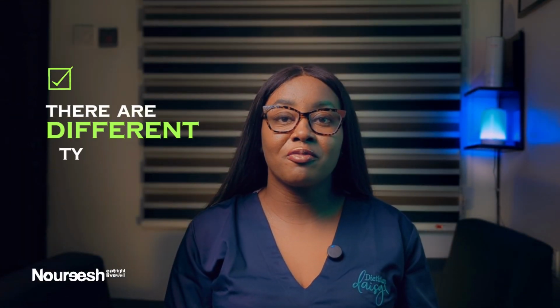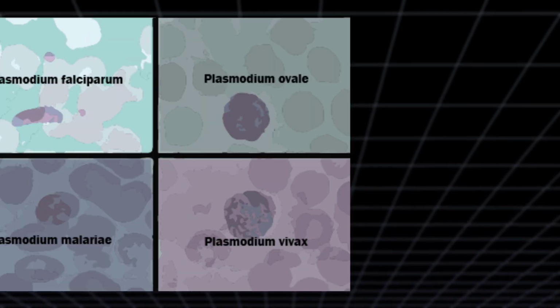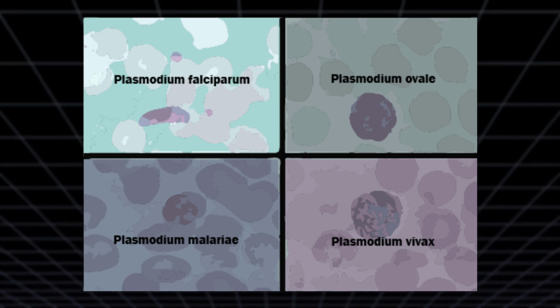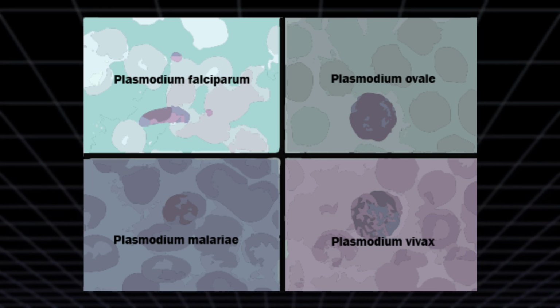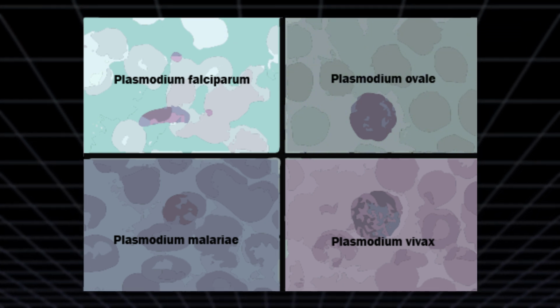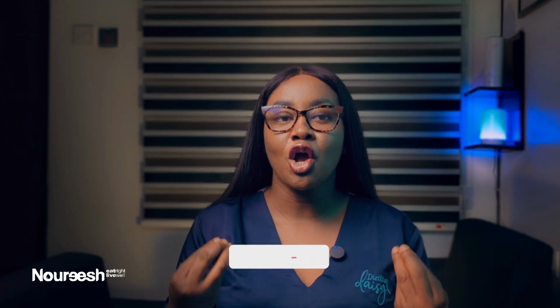There are different types of plasmodium parasites. We have Plasmodium falciparum, which is the most common one and the deadliest in Africa. We have others like Plasmodium vivax, Plasmodium ovale, and Plasmodium malariae. These ones are less severe, but it doesn't mean they are not dangerous. Please note that malaria is spread by mosquito bites, not by drinking dirty water.